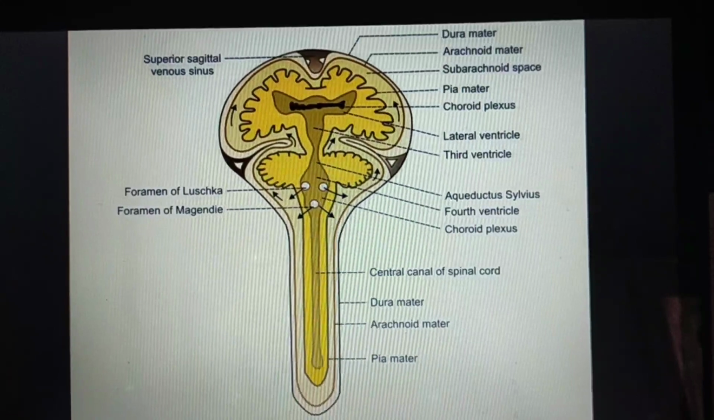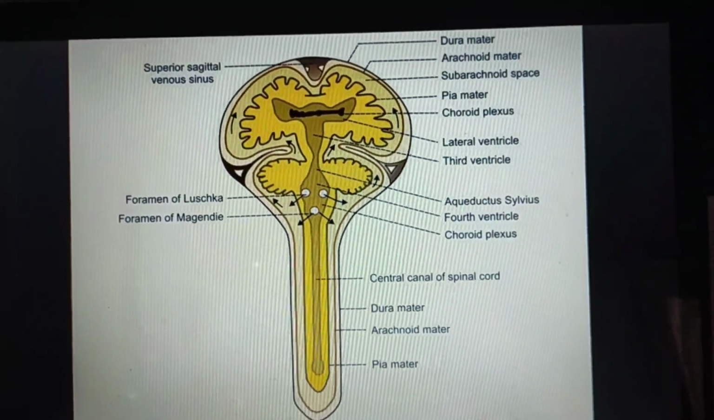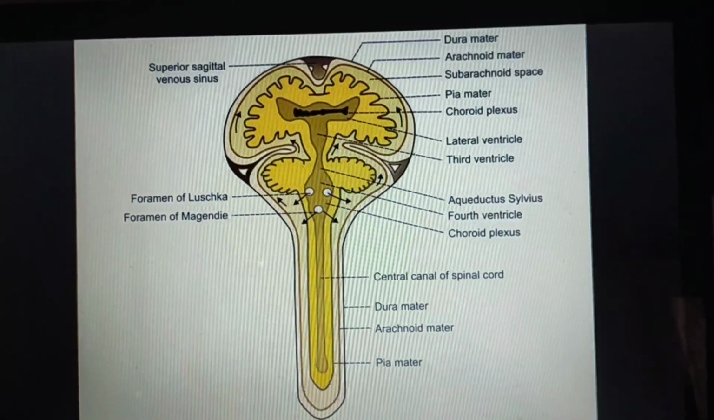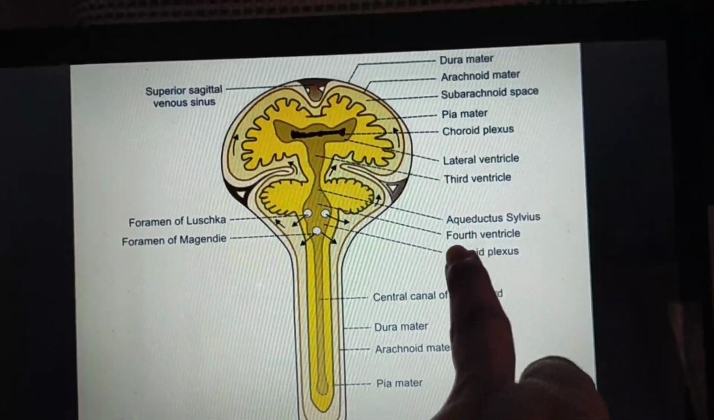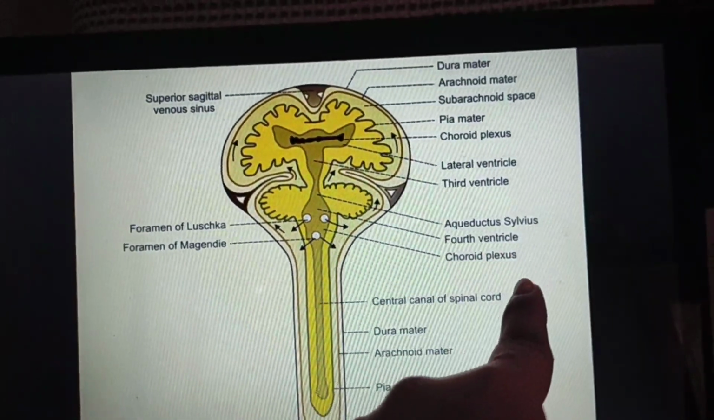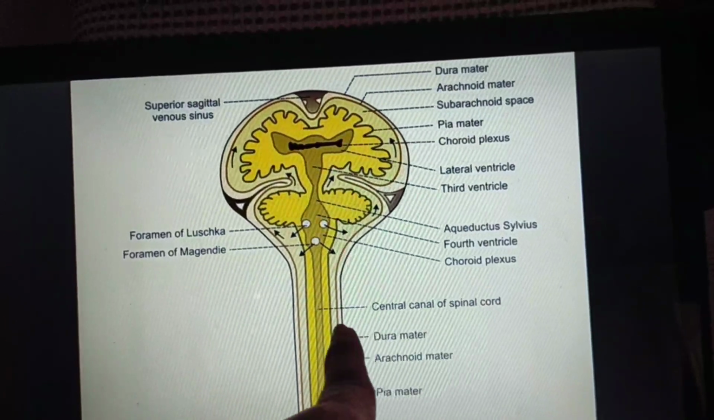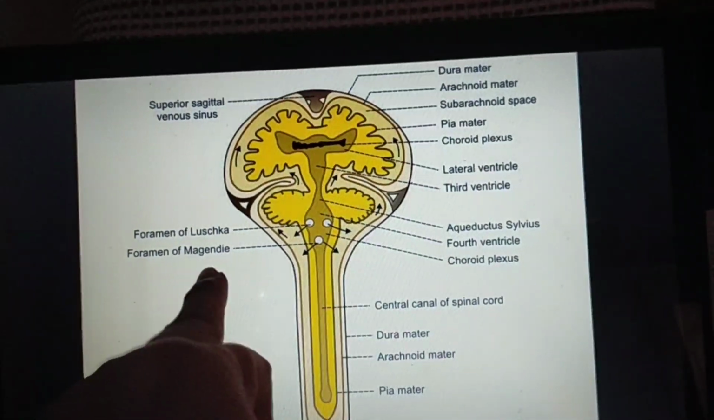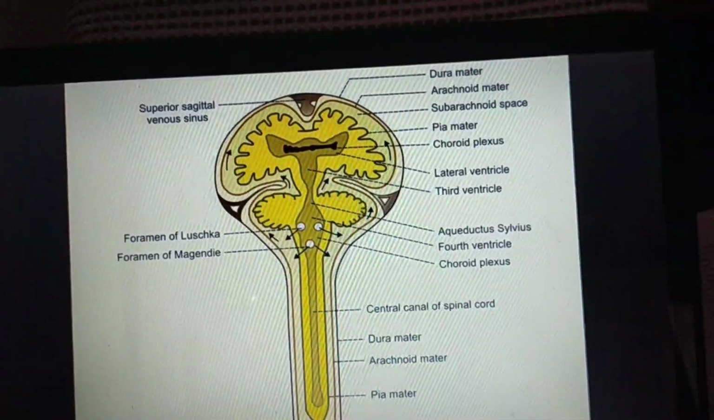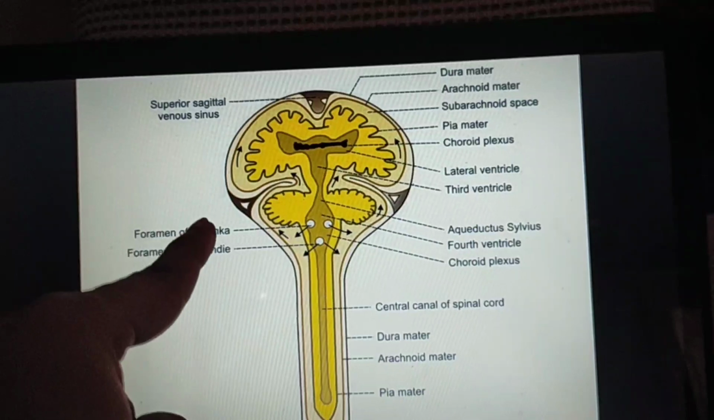In this figure, you can see the different parts of the brain from where CSF is circulated. Here we can see the third ventricle, fourth ventricle. This is a choroid plexus. This is the central canal. This is the foramen of Luschka. This is the foramen of Magendie. These are the subarachnoid spaces here and here.